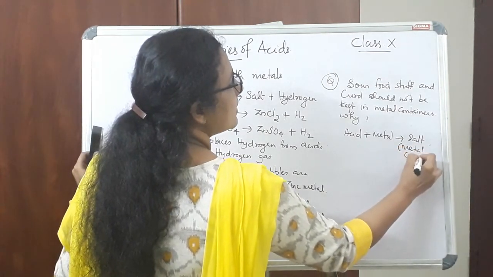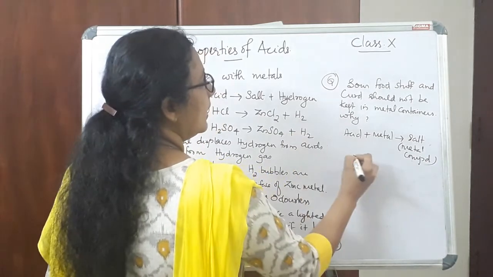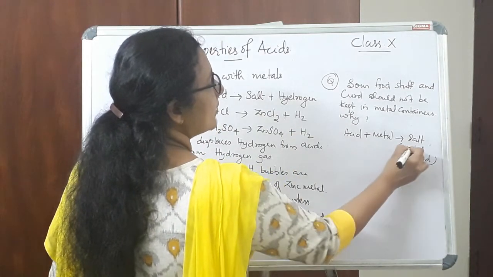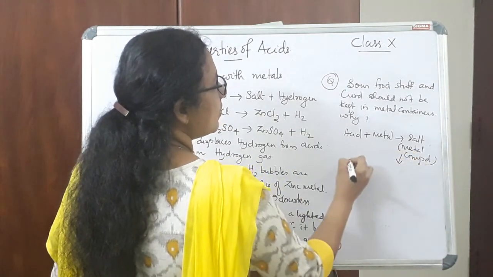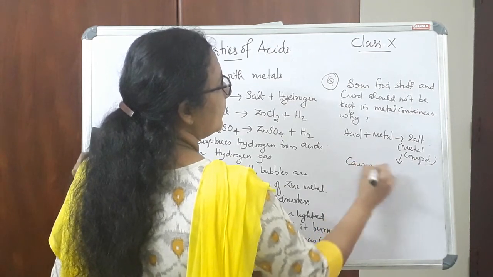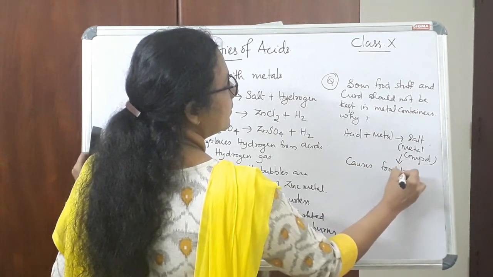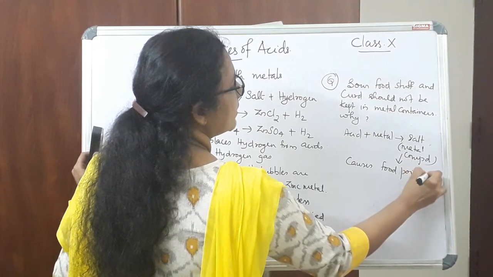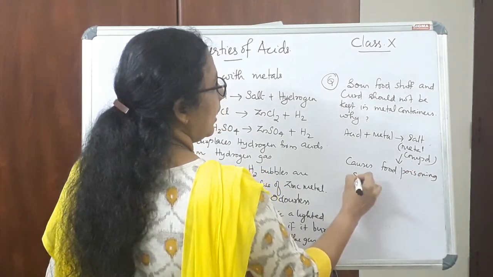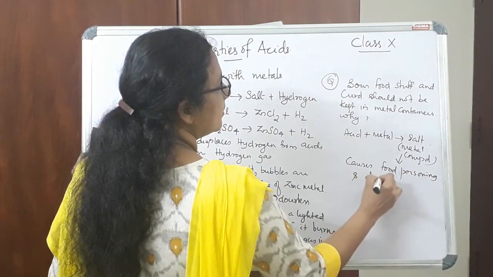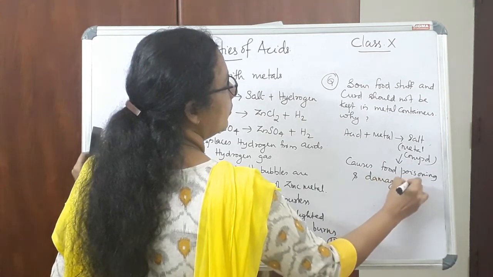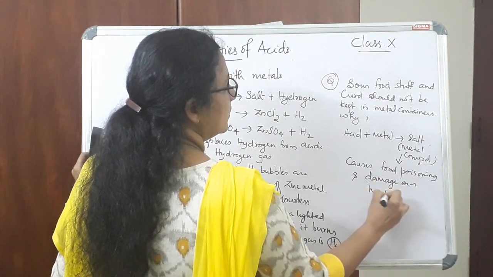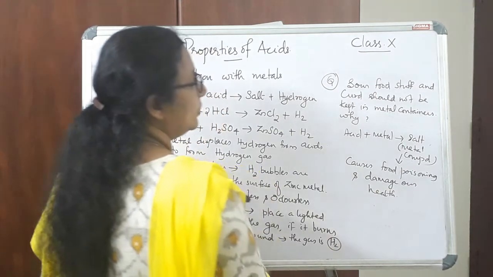In this case, the metal compound formed is poisonous. This causes food poisoning and damages our health. So this is harmful to us.